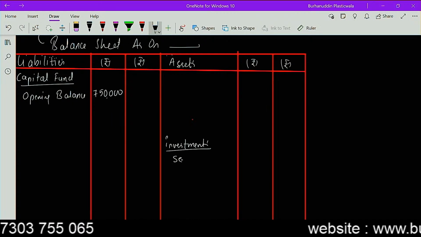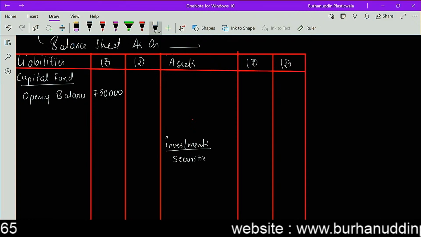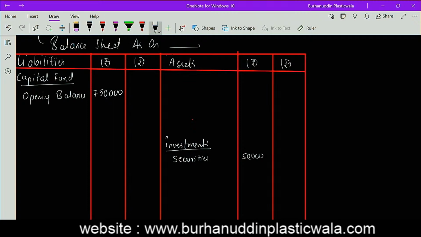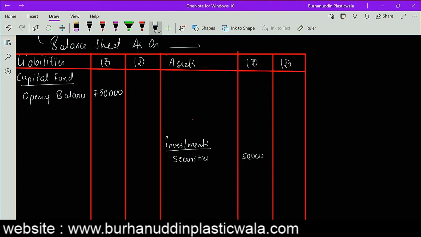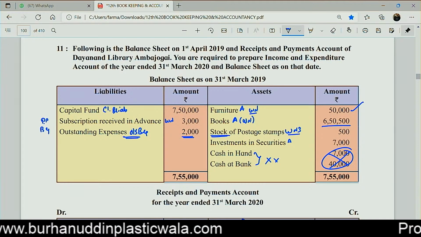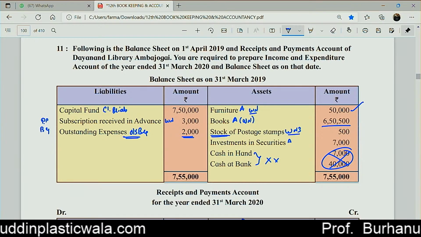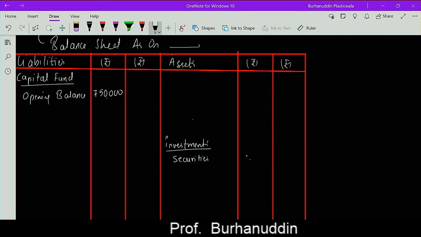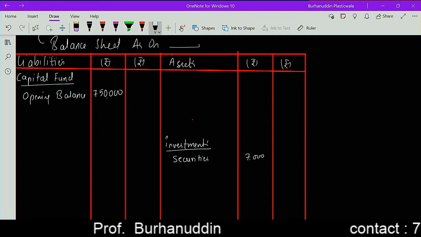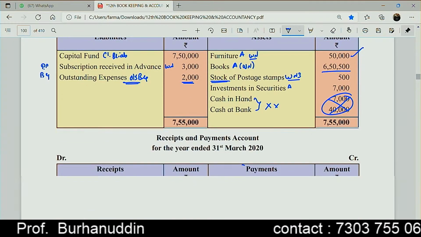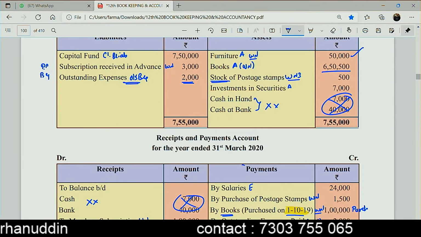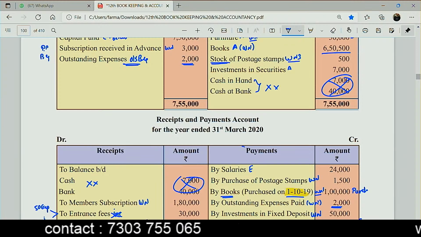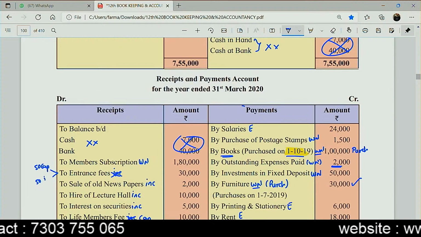Investments we have in securities as 50,000, and I do note there is one more investment in the fixed deposits ना. So बच्चे मैं क्या कर रहा हूँ मालूम, मैं यहाँ पे ऐसे लिख रहा हूँ, sorry 7,000 है. Opening balance and the closing balance, opening balance in the balance sheet and the receipts and payment account will nullify itself, so no posting for that.